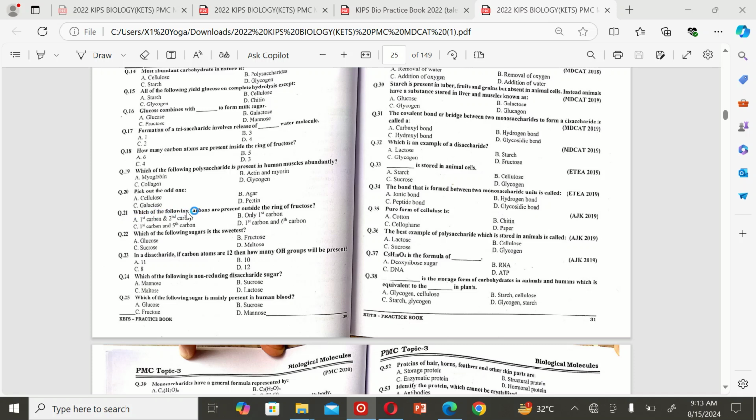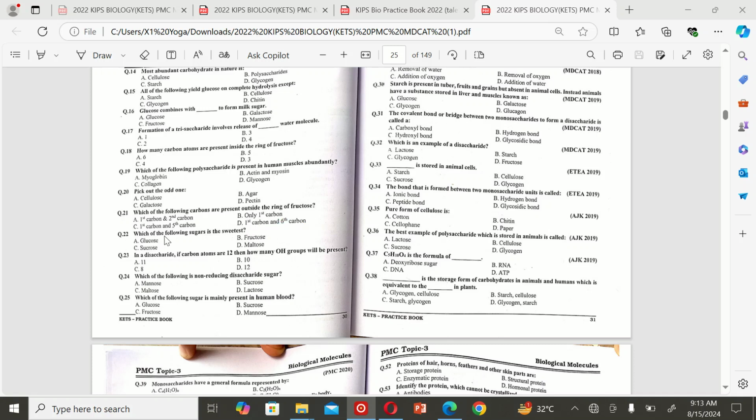The next MCQ is: which of the following carbons are present outside the ring of fructose? A one carbon and two carbon and second carbon. B only one first carbon. C first carbon and fifth carbon, and D first carbon and sixth carbon. So the correct option is D.